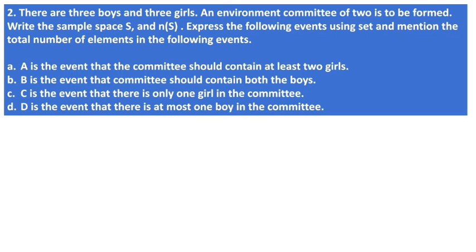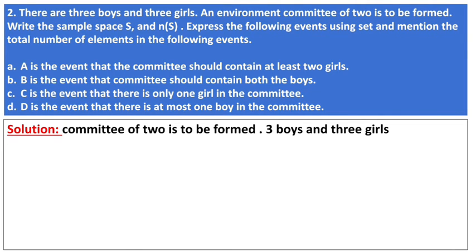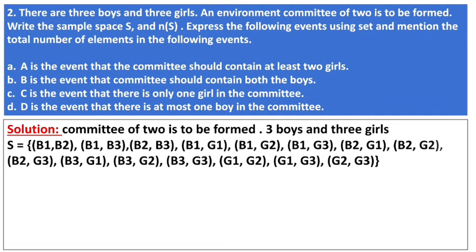So first of all, we will write the sample space. A committee of 2 is to be formed, and here it is given 3 boys and 3 girls. It means B1B2, B1B3, B2B3, B1G1, B1G2, B1G3, and this way we will form the committee. And the number of S we got is 15.